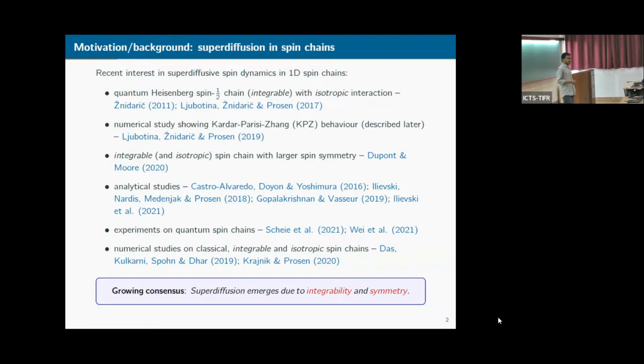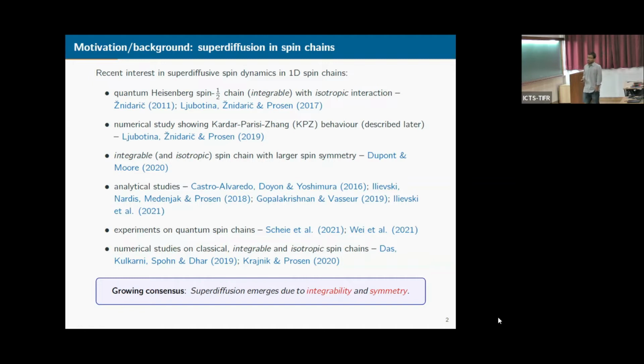Later, in a numerical study, Kardar-Parisi-Zhang behavior was observed for the quantum Heisenberg spin half chain. Then in another integrable and isotropic spin chain with larger spin symmetry, the same KPZ behavior was observed. And then there have been some analytical studies to understand this kind of super diffusion in the context of quantum models. Very recently, there have been experiments on quantum spin chains where this KPZ super diffusion was also observed.